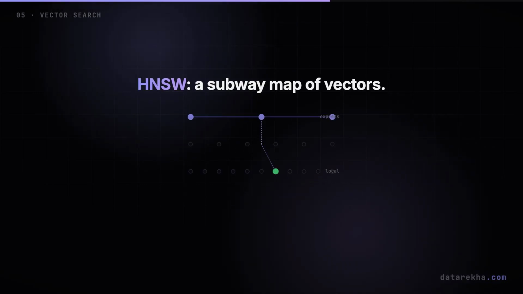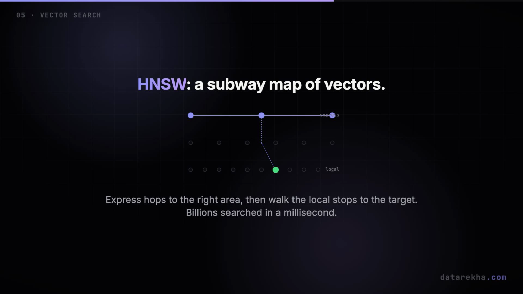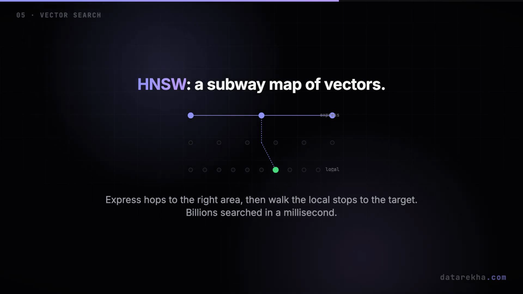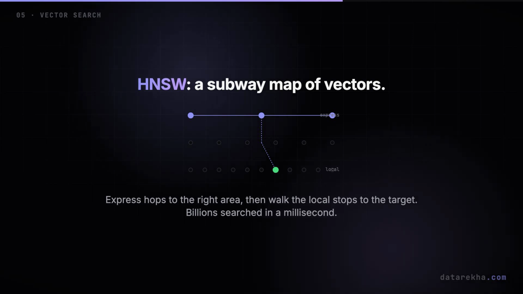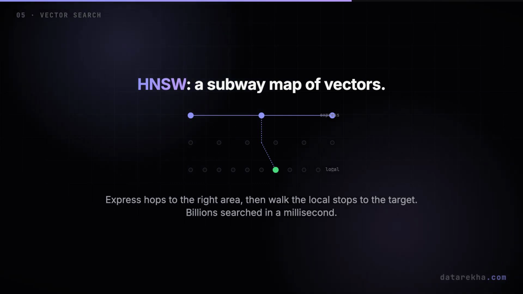The most popular index, called HNSW, builds a layered graph of the vectors. Think of a subway map with express lines up top and local stops below. A search drops in at the top, takes a few express hops to roughly the right area, then walks the local connections down to the closest points. Billions of vectors, searched in a millisecond or two, by looking at almost none of them.